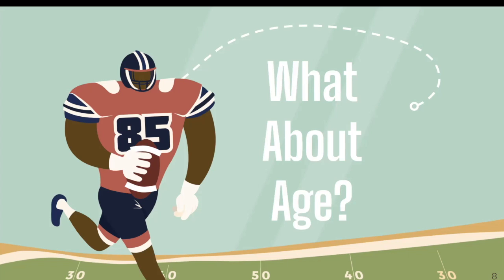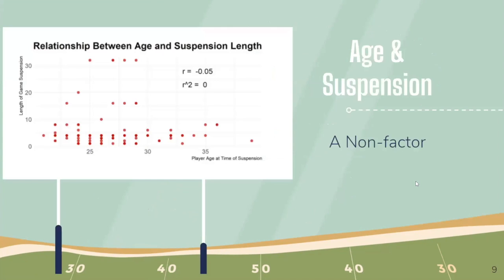However, the scatter plot is clear. The R value of negative 0.05 is well below even the weak range of significant R values, and the coefficient of determination clearly shows that 0% of the variation in severity of suspensions can be explained by a player's age.